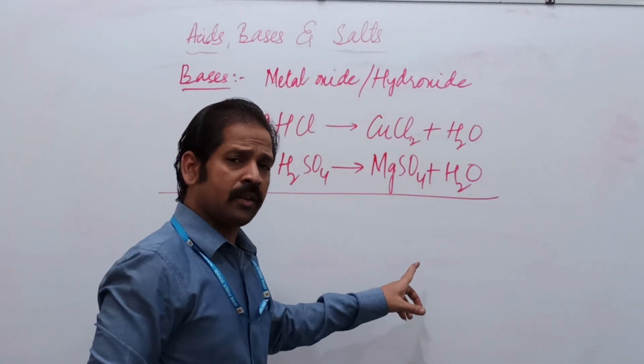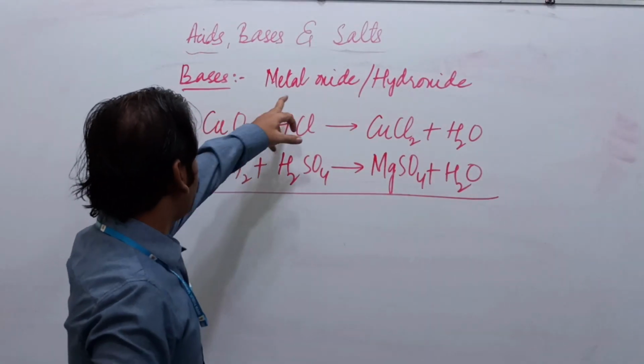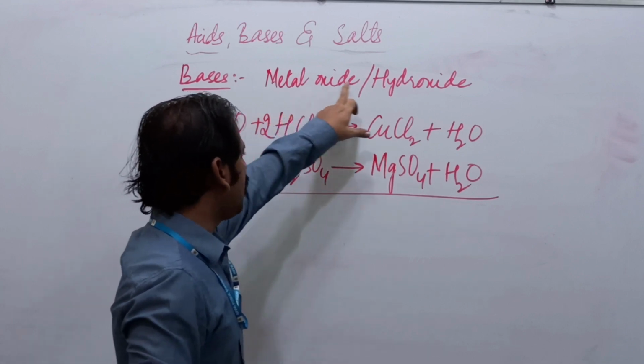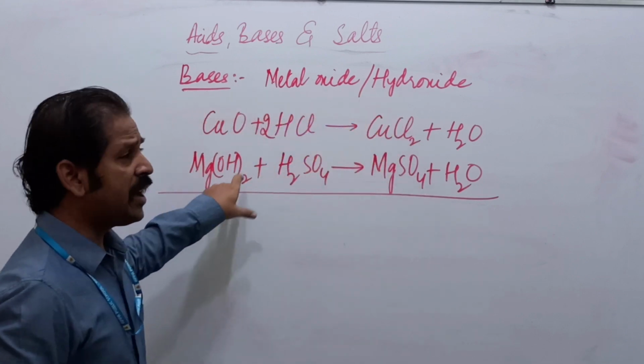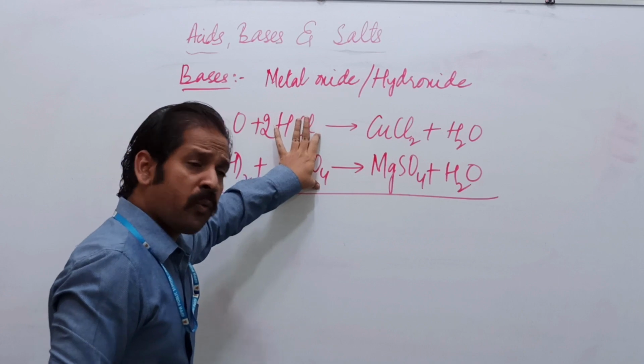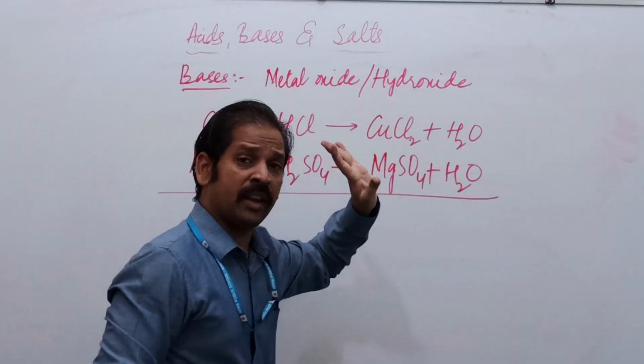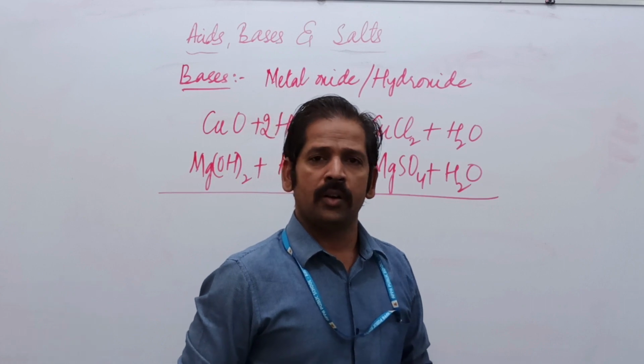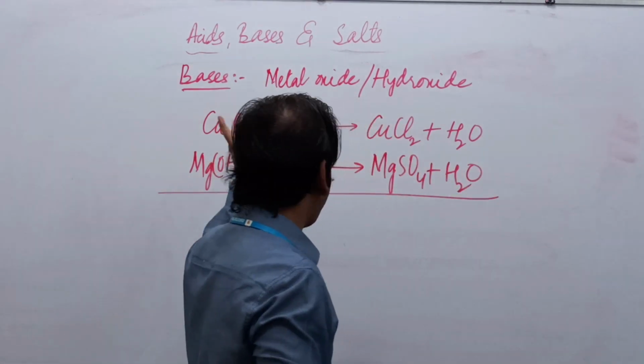Here we are getting metal oxide and metal hydroxide. Metal hydroxide reacts with the acids to form salt and water only. No additional chemical is formed. So these are actually bases.